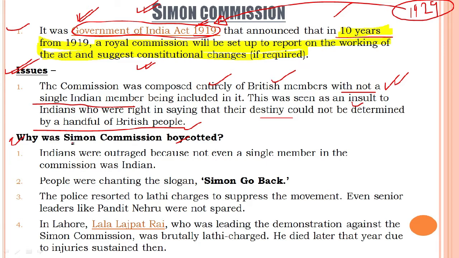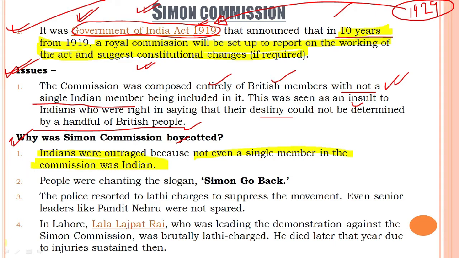Let us move on to an important question related to this. Why was the Simon Commission boycotted? Here in topic 1, we saw the background of this Simon Commission. Next we see the main issue related to the boycott of the Simon Commission, and let us see in detail why this commission was boycotted. As we have seen, students, Indians were outraged because not even a single member in the commission was Indian. So this was the main bone of contention.